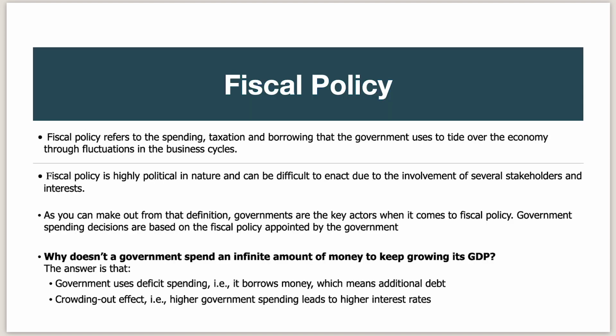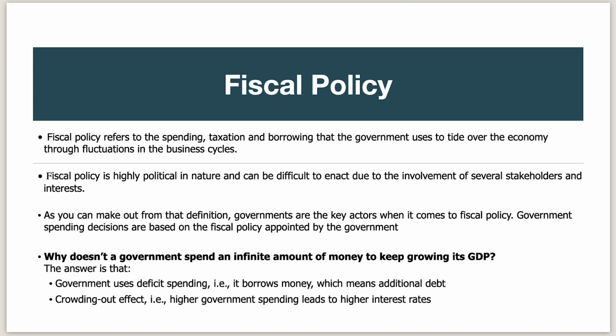Now we'll see what is fiscal policy. Fiscal policy refers to the spending, taxation and borrowing that the government uses to tide over the economy through fluctuations in the business cycles. So basically here the government plays the important role. Fiscal policy is highly political in nature and can be difficult to enact due to the involvement of several stakeholders and interests. So, as you can make out from that definition, the governments are the key actors when it comes to fiscal policy. Government spending decisions are based on the fiscal policy appointed by the government.